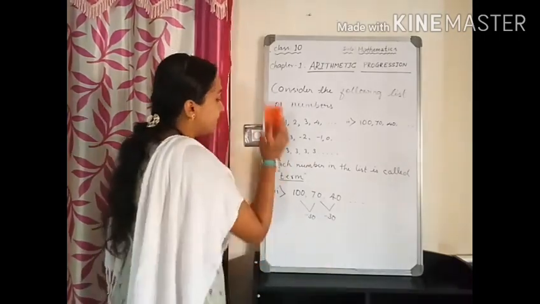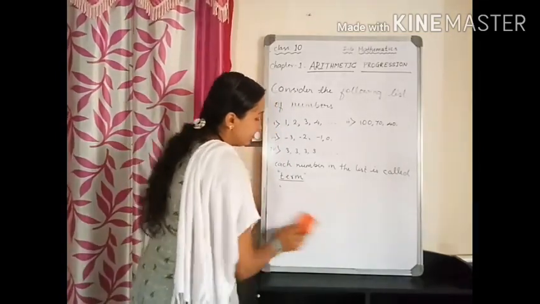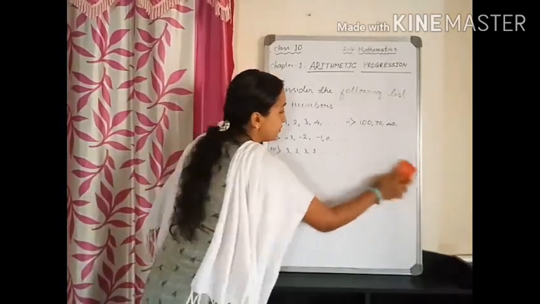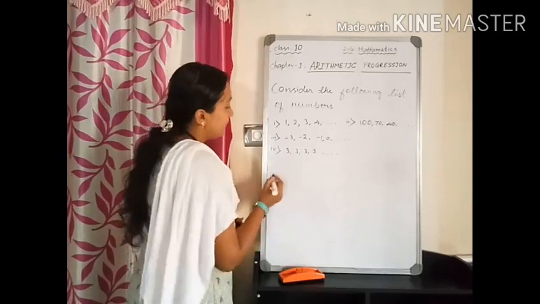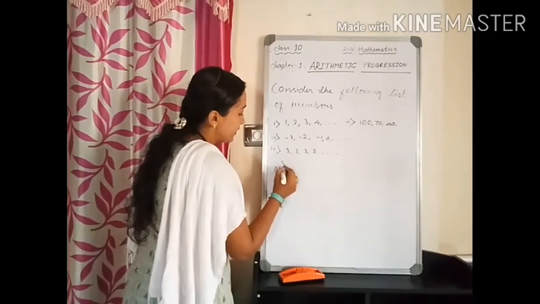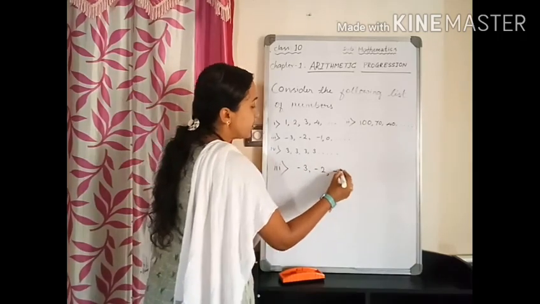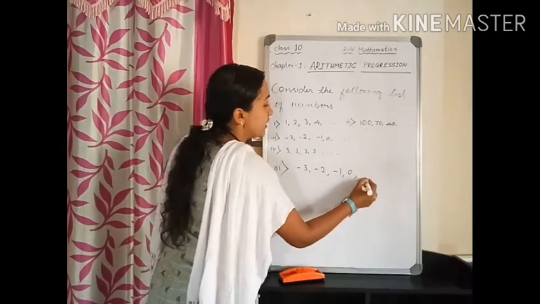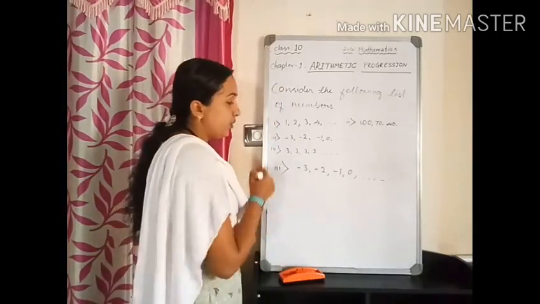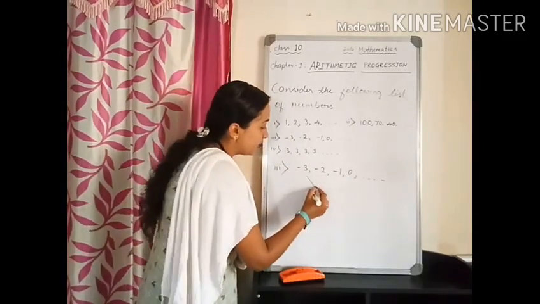Let us consider the third case, where we have the numbers -3, -2, -1, 0, etc. What do you observe here?